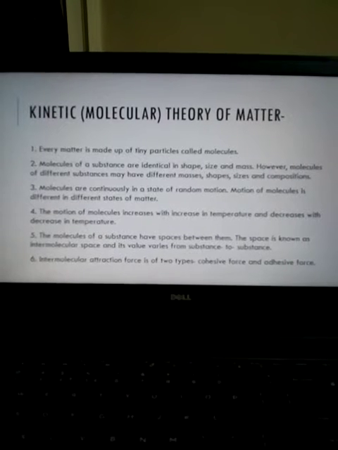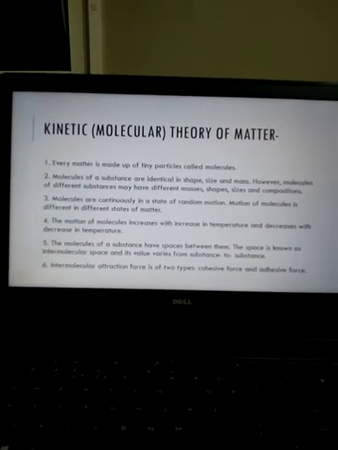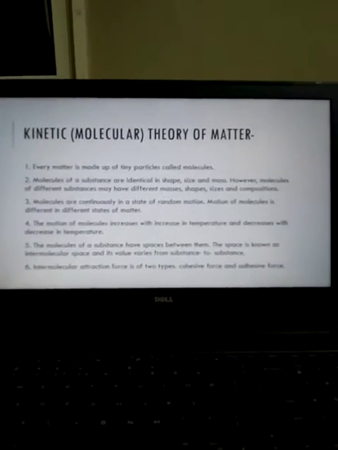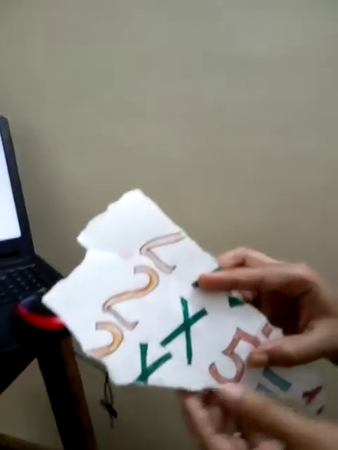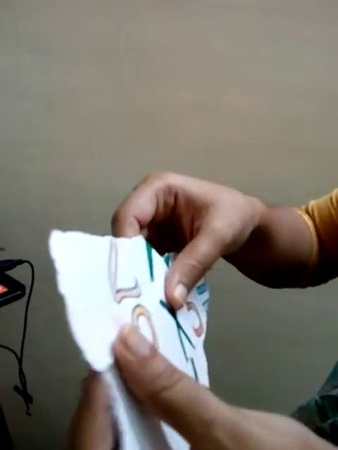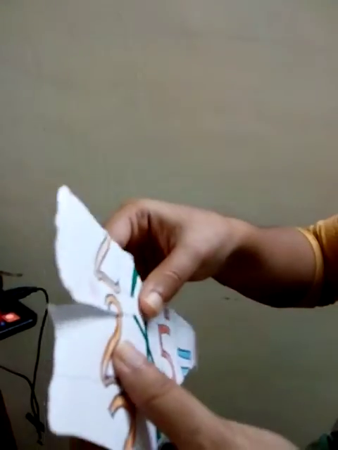Now the sixth point. Intermolecular attraction force is of 2 types: cohesive force and adhesive force. This again I will explain with the help of an example. This is the sheet of a paper. So this sheet is having cohesive force. When I am tearing it, the molecules present in this substance, here this paper, are opposing. So which force is this?